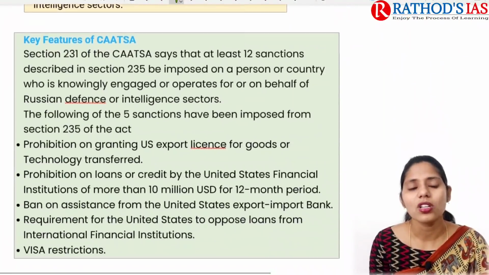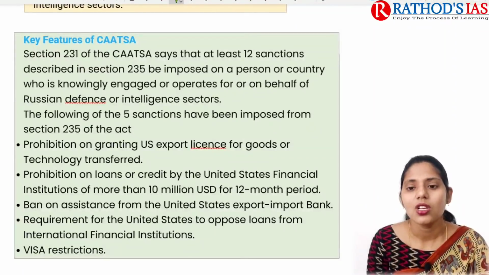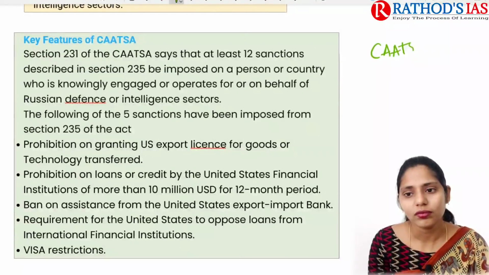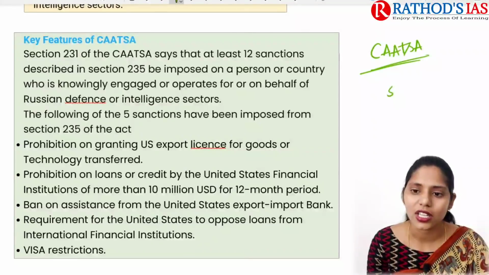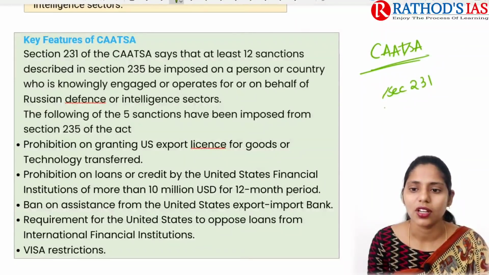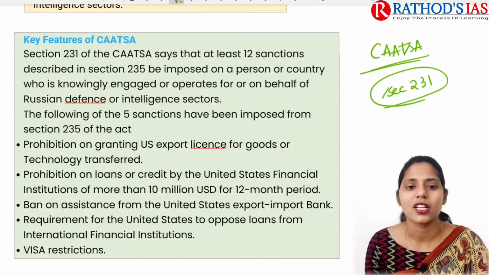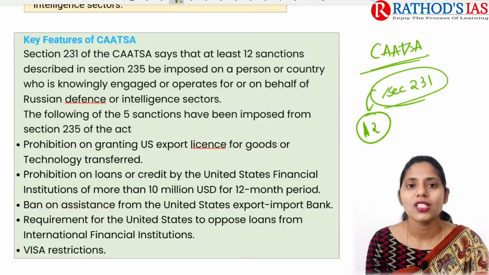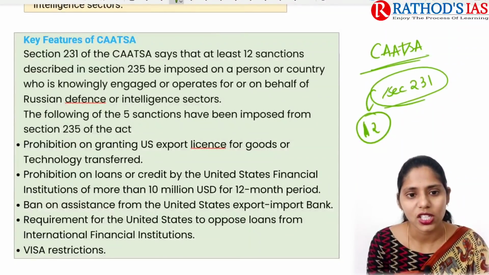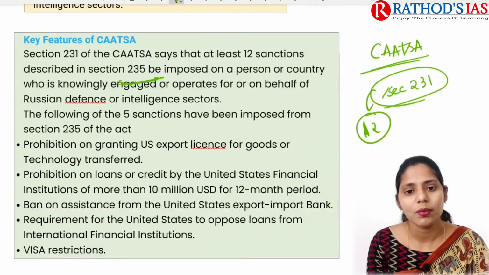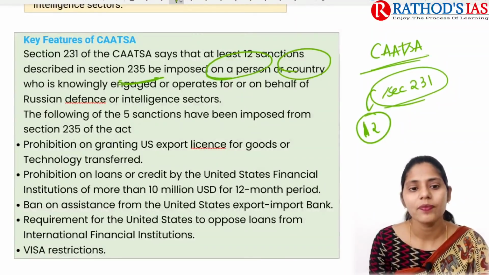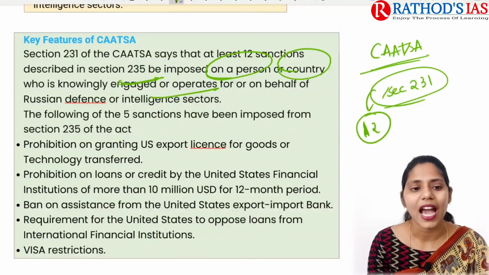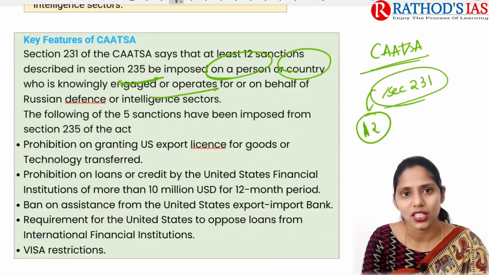If you are talking about some key features of CAATSA, section 231 of CAATSA says that at least 12 sanctions described in section 235 will be imposed on a person or country who knowingly engages or operates on behalf of the Russian defense or intelligence sector.